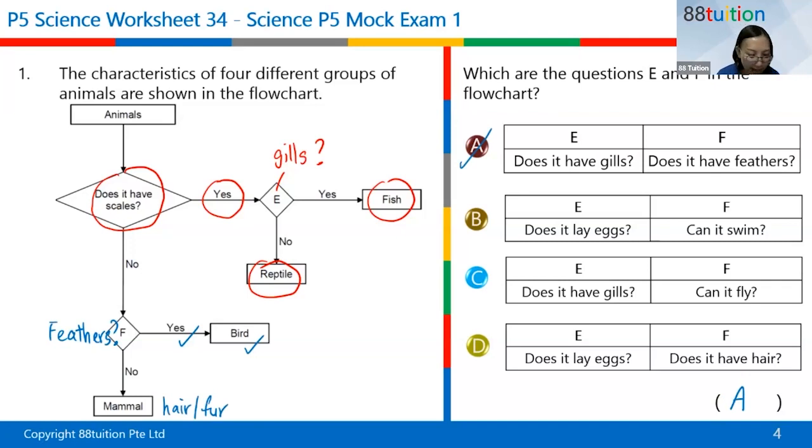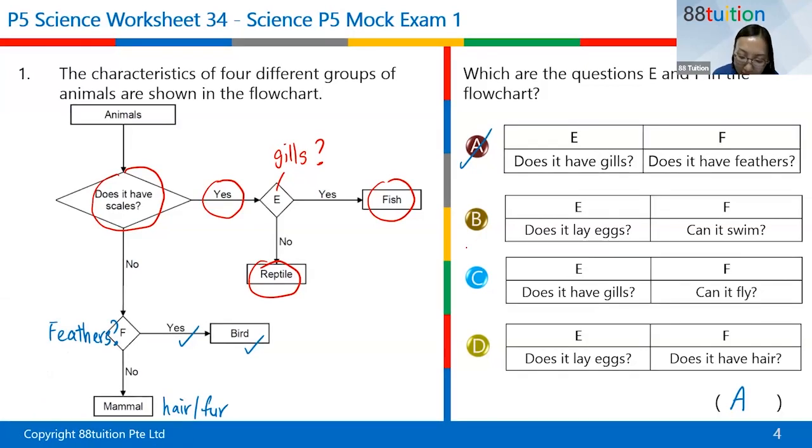Giselle and Justine, you both chose B. Let us see why you got it wrong. If the question is, does it lay eggs? You write, yes, fish lay eggs. Then you say, no, reptile does not lay eggs, but that's not true. Reptile also lays eggs. You got this wrong because you forgot that actually all the animal groups lay eggs except for mammals.